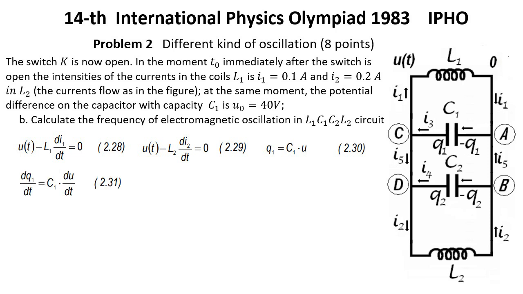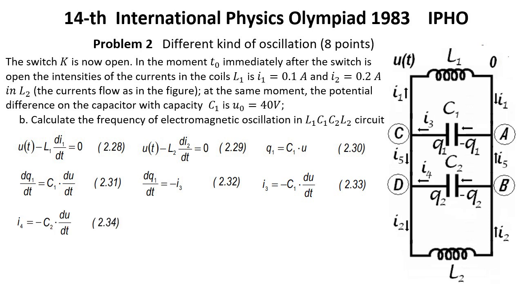Deriving this relation it results delta Q1 over delta t equals C1 delta U over delta t, formula 2.31. But delta Q1 over delta t equals negative I3, formula 2.32, because the electrical current appears because of the diminishing of the electrical charge on the capacitor plate. Consequently I3 equals negative C1 delta U over delta t, formula 2.33.